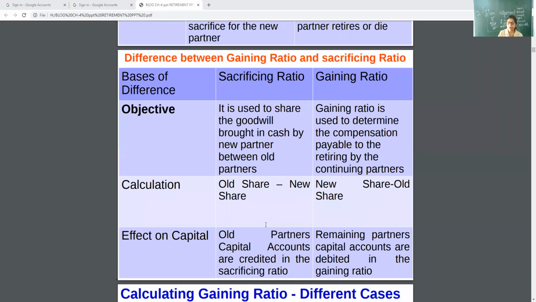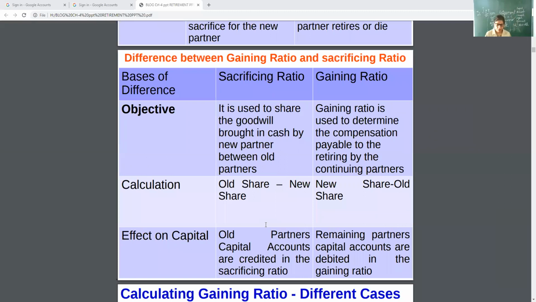And in gaining ratio, the remaining partners' capital accounts are debited in the gaining ratio. I will give you the general entry: the retiring partner is credited. That's why remaining partners are also known as continuing partners. Their capital will be debited.